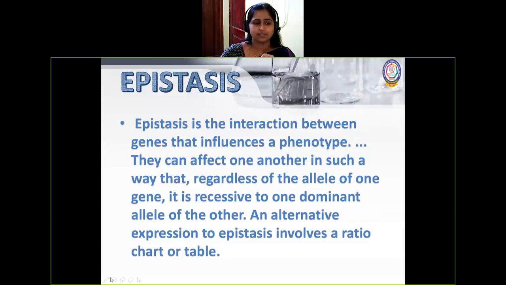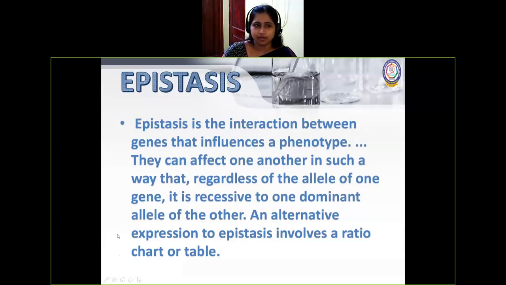So, what is epistasis? In the introductory class, I told you it is nothing but standing over, not allowing the other character to express. That is called epistasis. Which is not expressed, you call it hypostatic, hypo, below, right? So, what is the difference? Dominance also will not allow the other character to express, and epistasis also will not allow the other character to express. That is intra-allelic. Okay, this is interallelic.